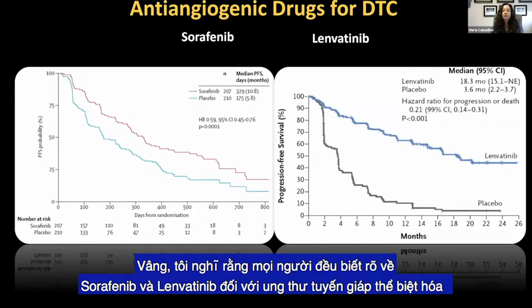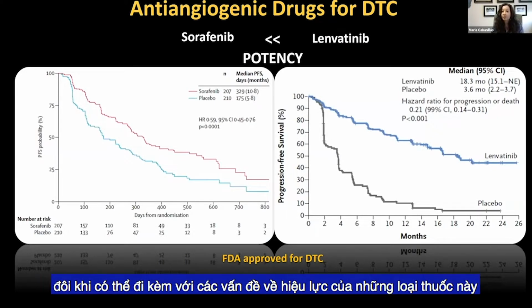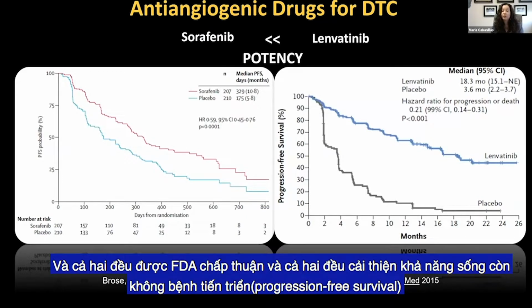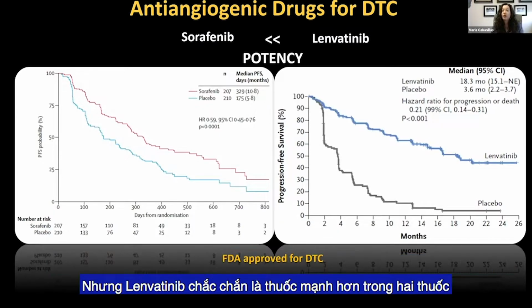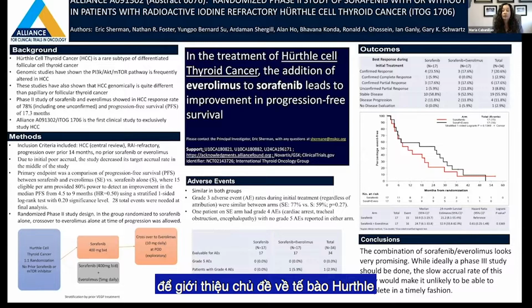Okay, so I think everybody's well aware of sorafenib and lenvatinib for differentiated thyroid cancer. Lenvatinib is a much more potent drug that can sometimes come with problems, the potency of these drugs. And so both are FDA approved, both improve progression-free survival, but lenvatinib is definitely the more potent of the two. In terms of the ASCO update, I know this is very busy. I'm just showing you the poster here to introduce the topic of Hürthle cell.